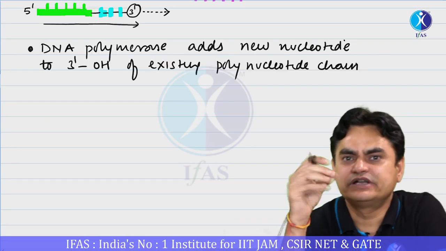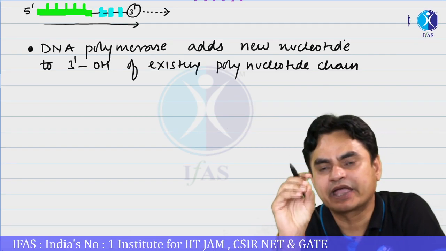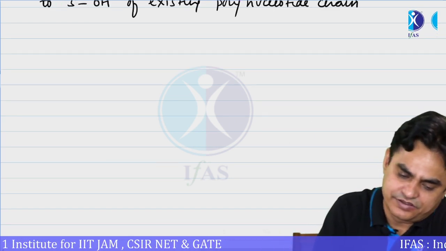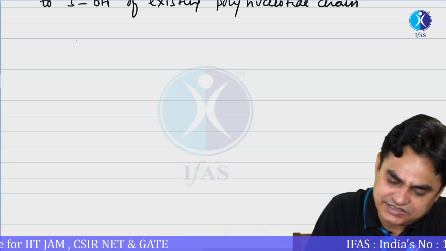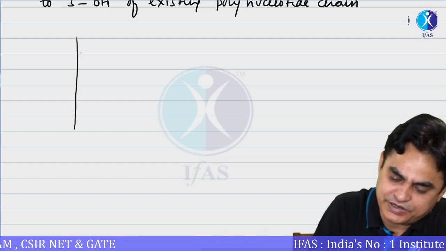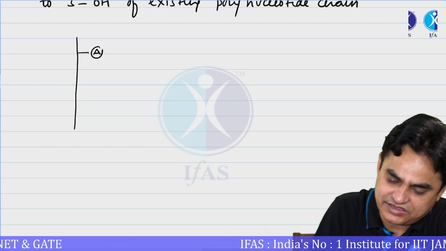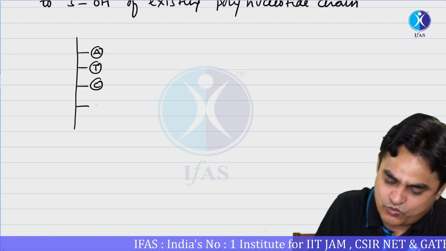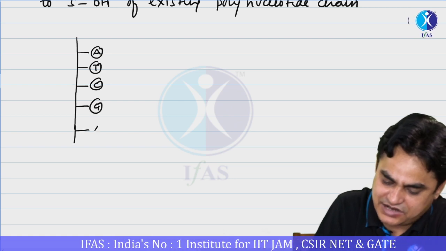We can move a little bit closer to the chemistry of this polymerization. Now what happens is that, let's say this is some kind of template strand which is having an adenine, this is having a thymine, this may be a cytosine, this may be a guanine, this may be adenine, and so on.